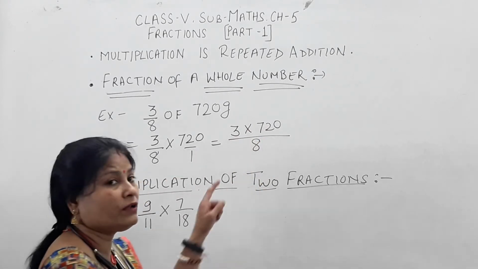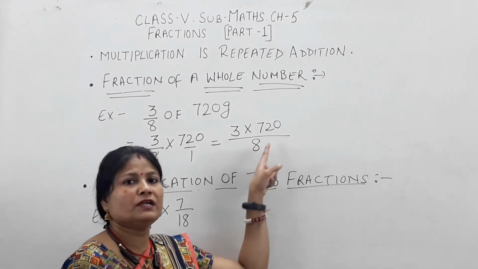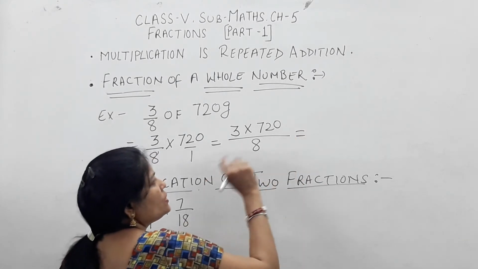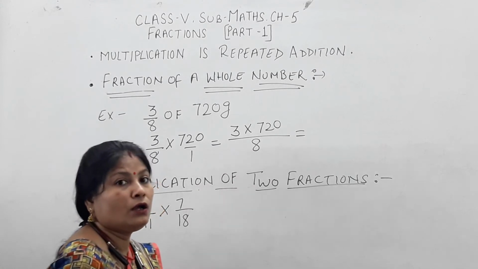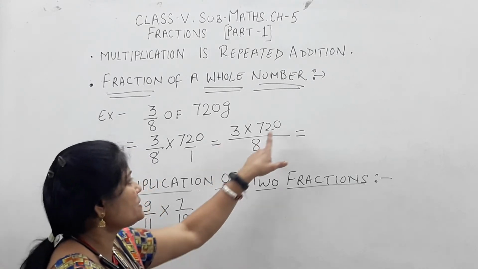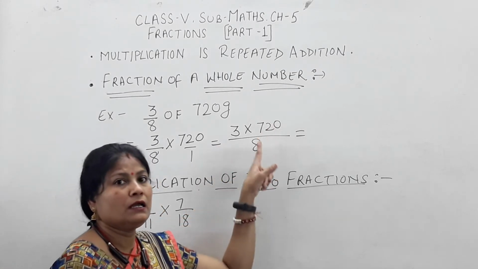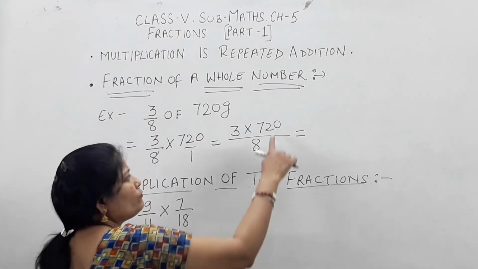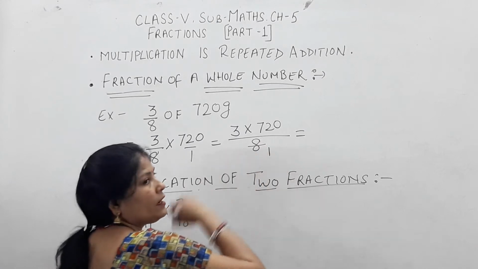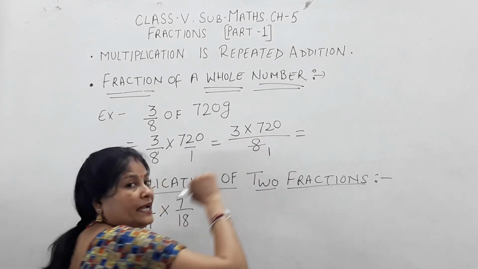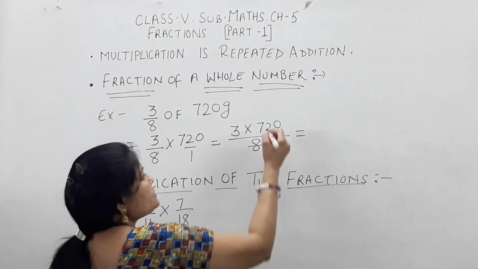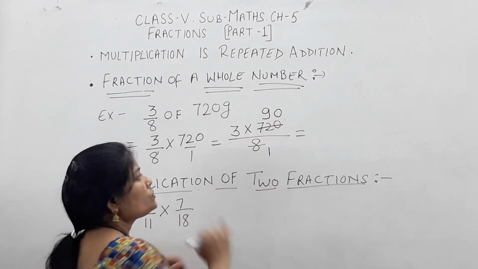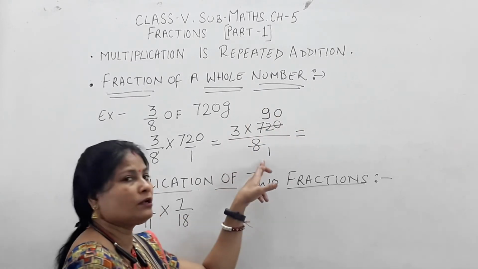See children, what will we do before multiplying? We will reduce to the lowest term. So what do I have to do? 3 and 8 are not related, so they will not cancel, but 720 and 8 both come in the 8 table, or we can say that 8 is a common factor of both. So 8 ones are 8, 8 8s are 64, 8 9s are 72. So 9 times it will cut, and 0 is 0. After that, see children, the denominator is only 1.